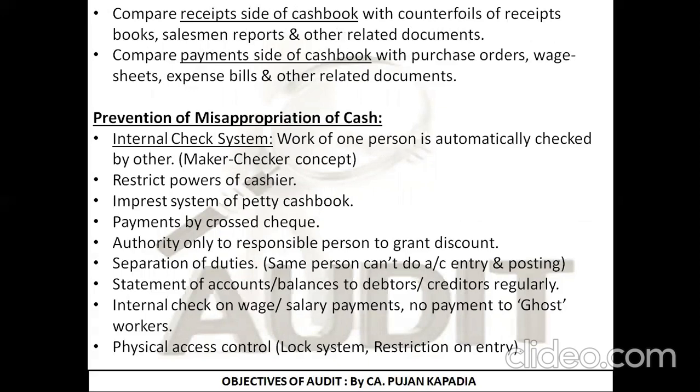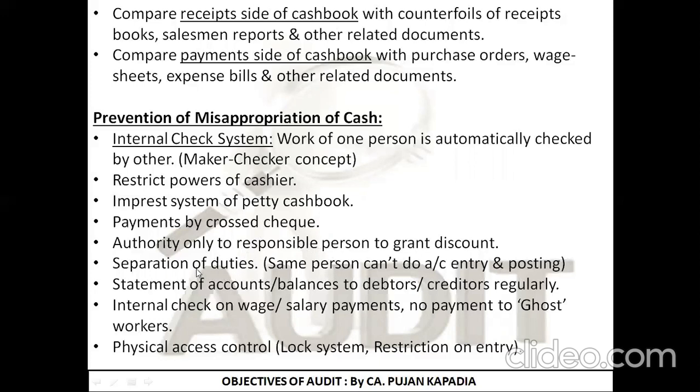The most important point was that we need to set an internal check system, that is the maker-checker concept. If one person is making a transaction, the second person should check that particular transaction. So each transaction should pass through 4 eyes, 2 eyes of the maker and 2 eyes of the checker. Then we can restrict the power of the cashier, so we reduce the authority. Petty cash book on imprest system, that is maintaining the same opening balance every month. Payment by crossed cheque, so that there is no involvement of cash. Next was authority only to the responsible person to grant the discount.